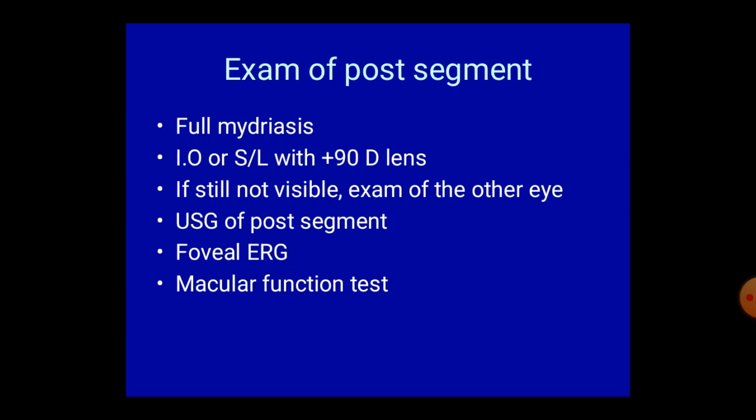Examination of posterior segment: after full mydriasis, indirect ophthalmoscopy or slit lamp examination with 90 diopter lens. If still not visible, examination of the other eye may give some clue. USG of the posterior segment, ERG of fovea, and macular function tests.